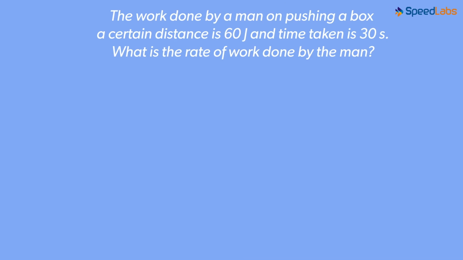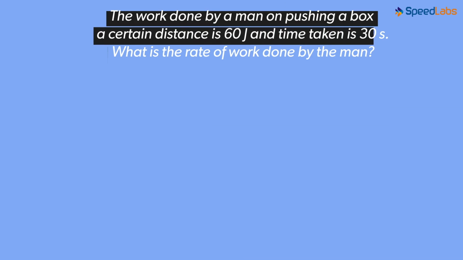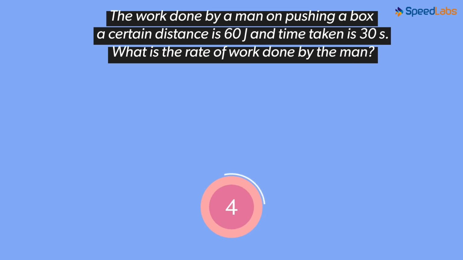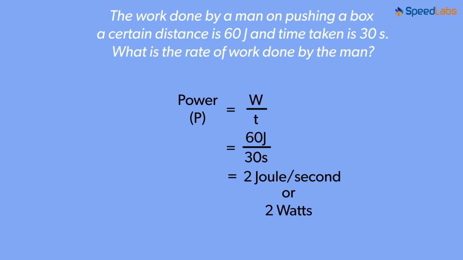Let's see how we can implement this into a practical example. The work done by a man on pushing a box a certain distance is 60 joules and time taken is 30 seconds. What is the rate of work done by the man? We've been provided with the values of work done and the time, which is 60 joules and 30 seconds respectively. The formula for the rate of work done or power is equal to work done over time taken, or in this case, 60 joules divided by 30 seconds. Calculate this and you get 2 joules per second or 2 watts.